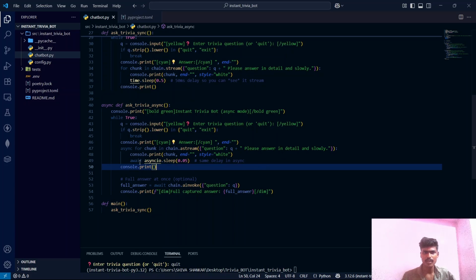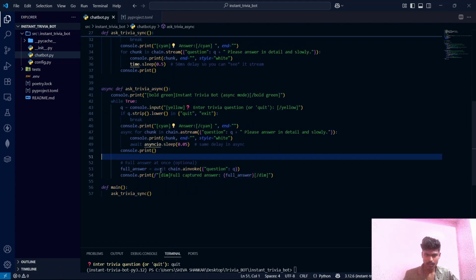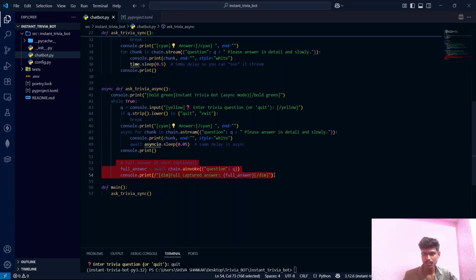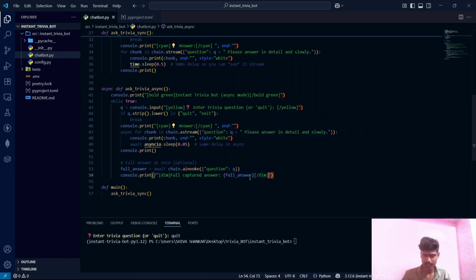And here also we are awaiting asyncio.sleep. Instead of using time, we are using asyncio because this is an async function. And we are printing a new line, guys. Console.print simply prints a new line, and we are specifically specifying the full answer without streaming: ainvoke. This is invoke in async mode, guys. Async invoke. What these two lines are doing is they are printing the full answer, the